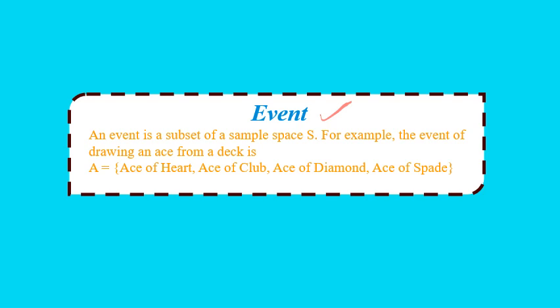Now, for example, you can take drawing an ace from a deck of cards. This will contain the ace of hearts, ace of clubs, ace of diamonds or ace of spades. And here A will be a subset of the sample space, because the sample space contains all the 52 cards of the deck. Clear? So any subset of the sample space is called an event. So pause and note down the definition.